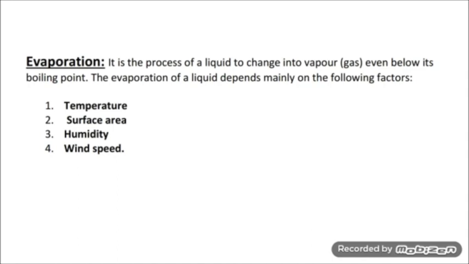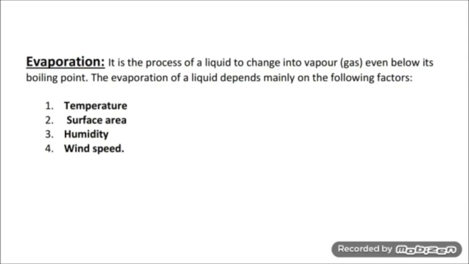Second, surface area. The rate of evaporation increases on increasing the surface area of the liquid. Wet clothes are spread for drying. You have seen this many times in your households. The spread wet clothes have large surface area. This makes the evaporation of water faster. Due to this, clothes dry up more quickly.